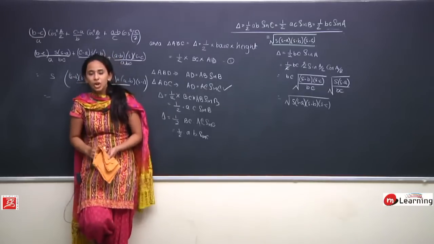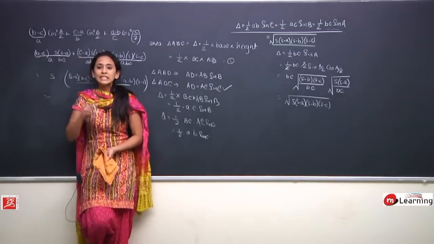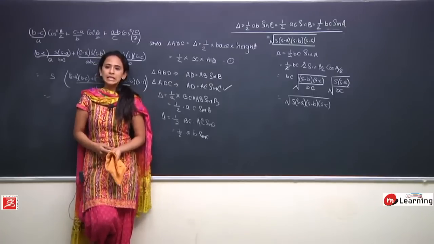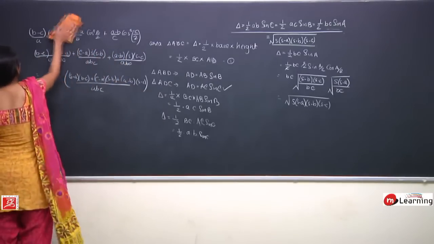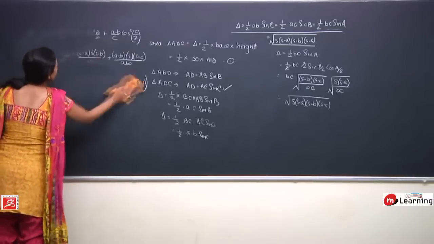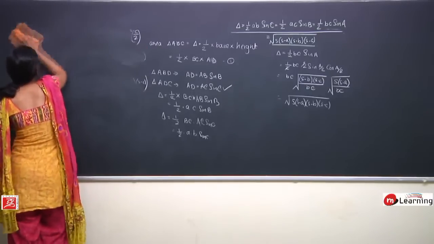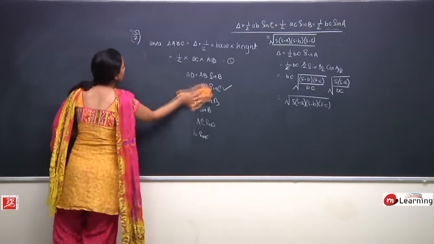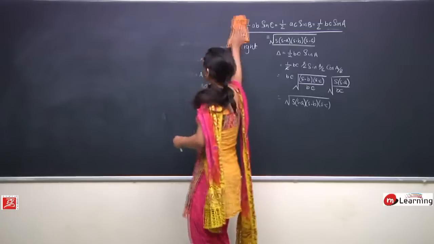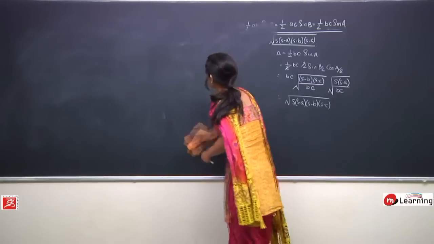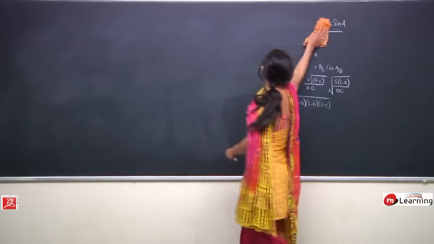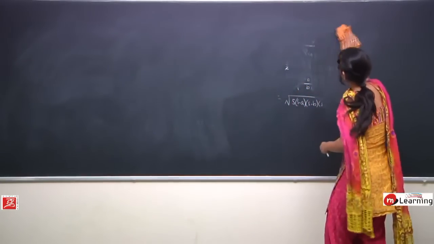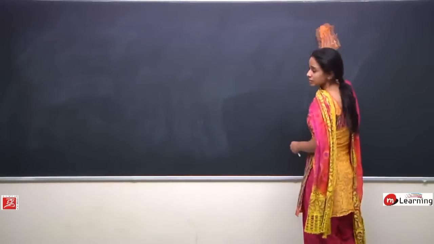So now the next topic that we are going to see is how do we find circumcircle and circumradius for a circle. So let us see how do we find the circumradius of a circle in terms of its sides and angle. So what we are going to do is, basically we are relating the sides and angles of a triangle with its circumradius. I hope everyone knows what is a circumcircle.